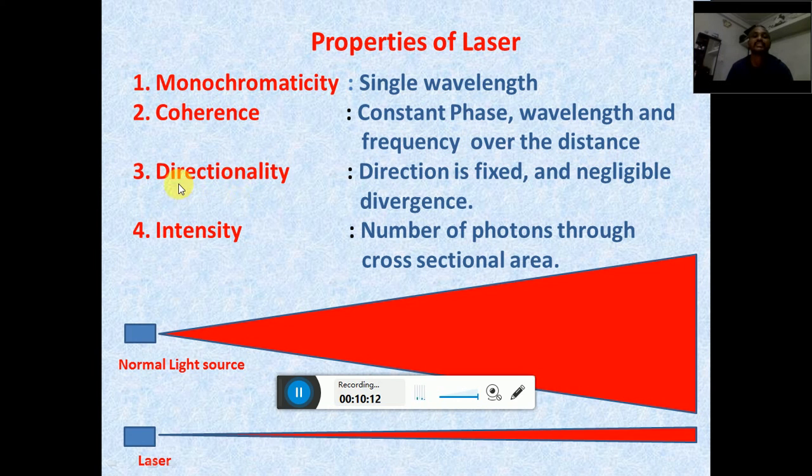Then directionality: the laser is a highly directional source, meaning the divergence of the laser is very small. A normal source has more divergence, but the laser source has very small divergence. The final property is intensity. The laser is a highly intense source, so a very small input given to the laser source gives a very large output. So these are the properties of the laser.